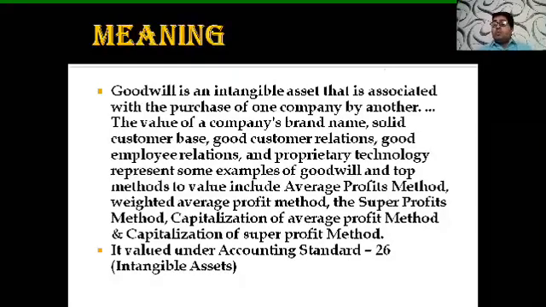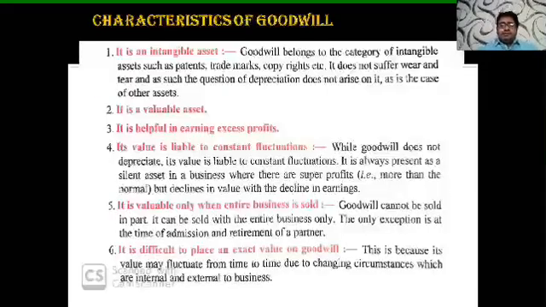Yes, students, goodwill is valued under Accounting Standard 26, which covers intangible assets. You are required to learn this accounting standard name only, because it may come in your 1 mark question. Okay, so we are going to go with the new slide.